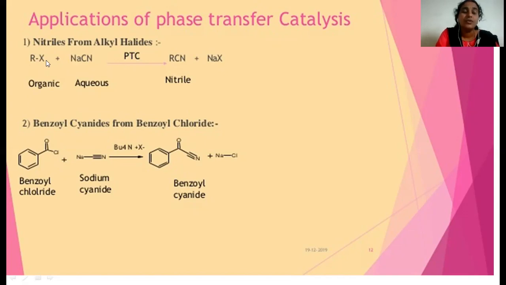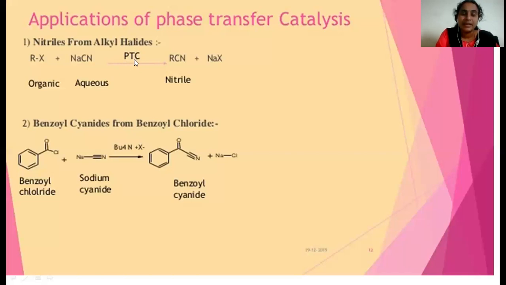So here, to get the reaction, what are we adding? We are adding the phase transfer catalyst. As the phase transfer catalyst, we can use quaternary ammonium salts, phosphonium salts, or crown ethers. What is the role of this phase transfer catalyst here?